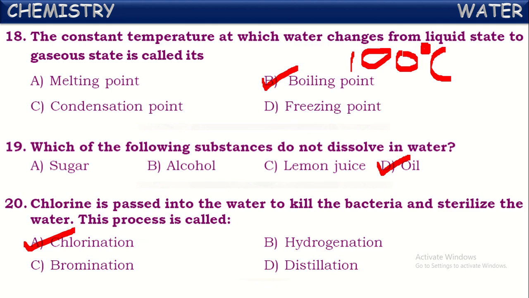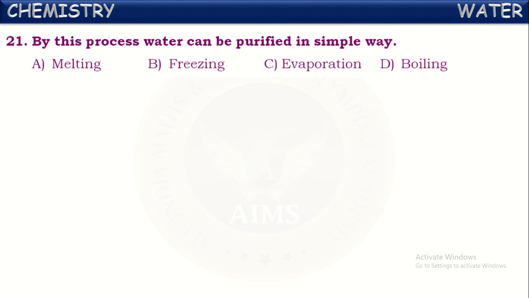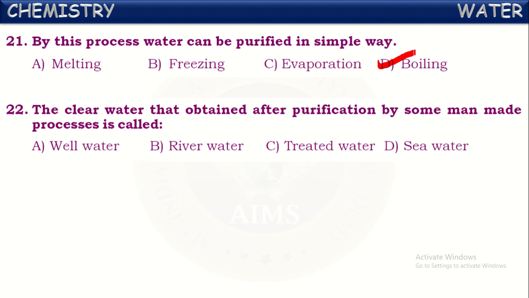Okay, next one. By this process, water can be purified in a simple way. What is that process by which we can purify the water in a simple way? That is boiling. Yes, by boiling, the bacteria and germs present in it will be killed easily. Okay, boiling method. Next, the clear water obtained after purification by some man-made process is called treated water. The water obtained by the purification methods is called treated water.